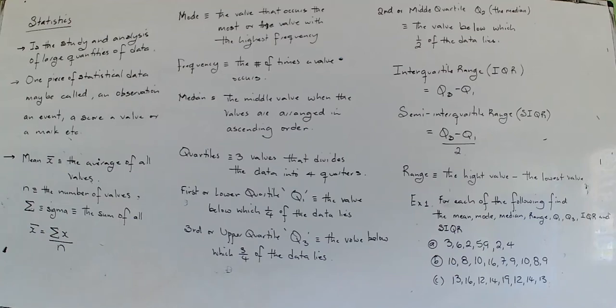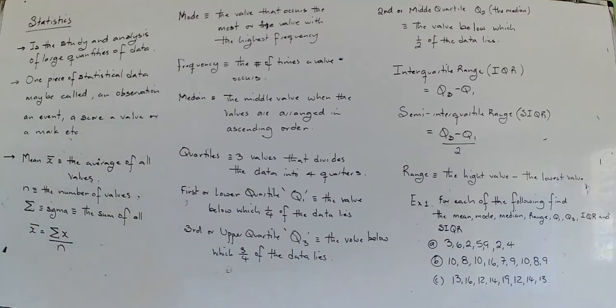Alright, so in statistics what we're dealing with is data. And as the definition says, you'll be dealing with large quantities of data. So one piece of data, if I'm looking at the ages of students in the school, the age of one student would be called, in this case, a value.